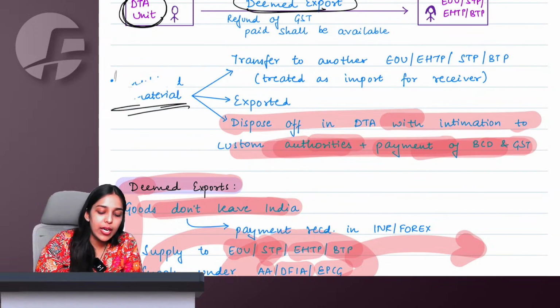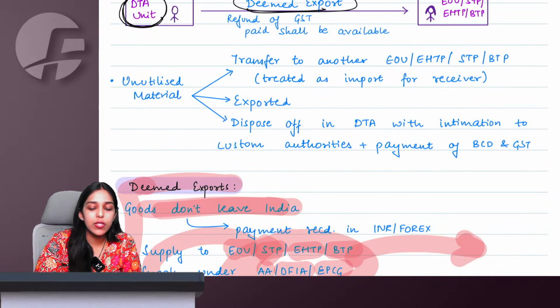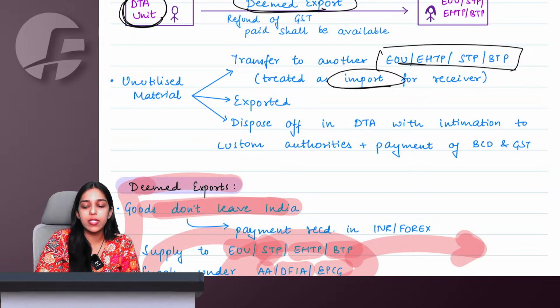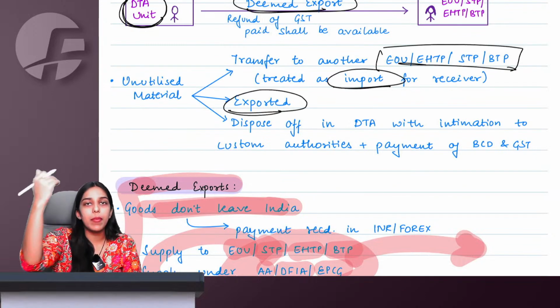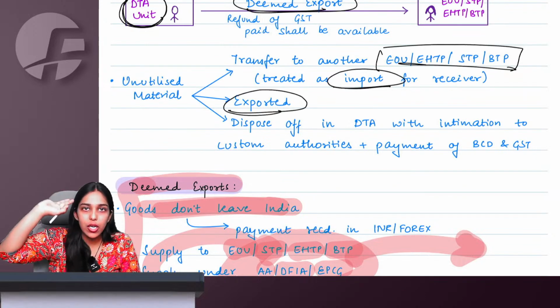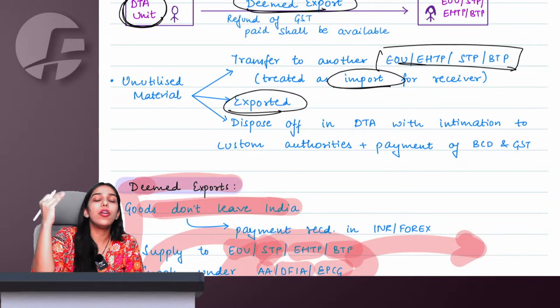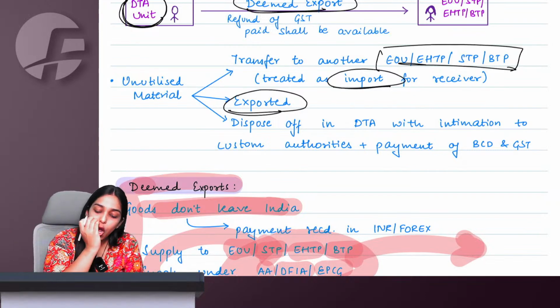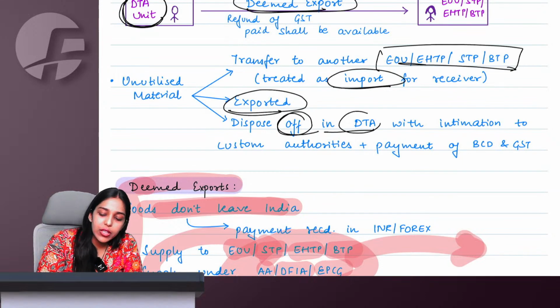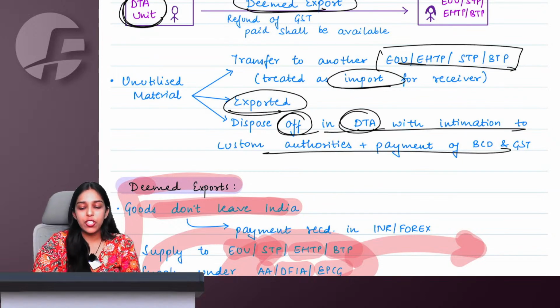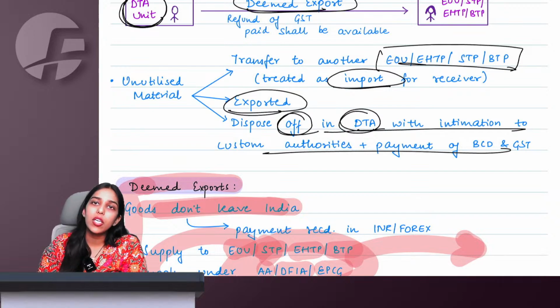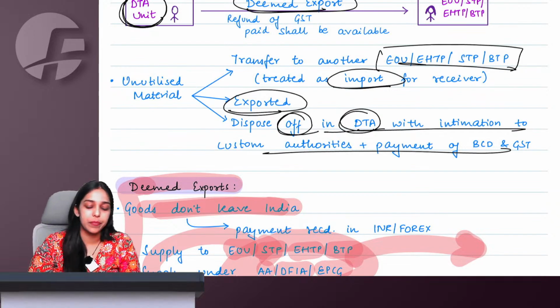So if there are any unused materials, either you sell them to another person, in which case it will be an import for that person, or you can export it to another country or give it back to your original exporter, or you can dispose it off in the domestic tariff area with intimation to the customs authority and paying all the duties and taxes applicable.